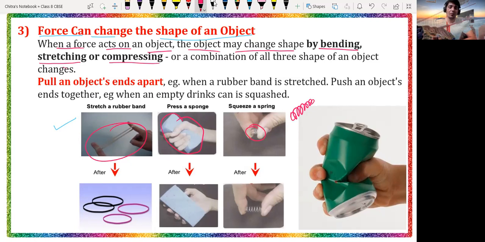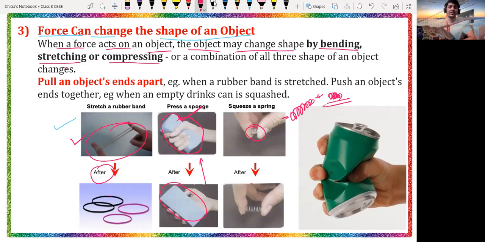If you apply force from this direction, the shape of the spring will change like this. This is the rubber band before applying the force and this is after applying the force. Here the sponge looks like this particular shape when we are not applying any force, but by applying force we can change the shape of an object. So you will observe the change over here.